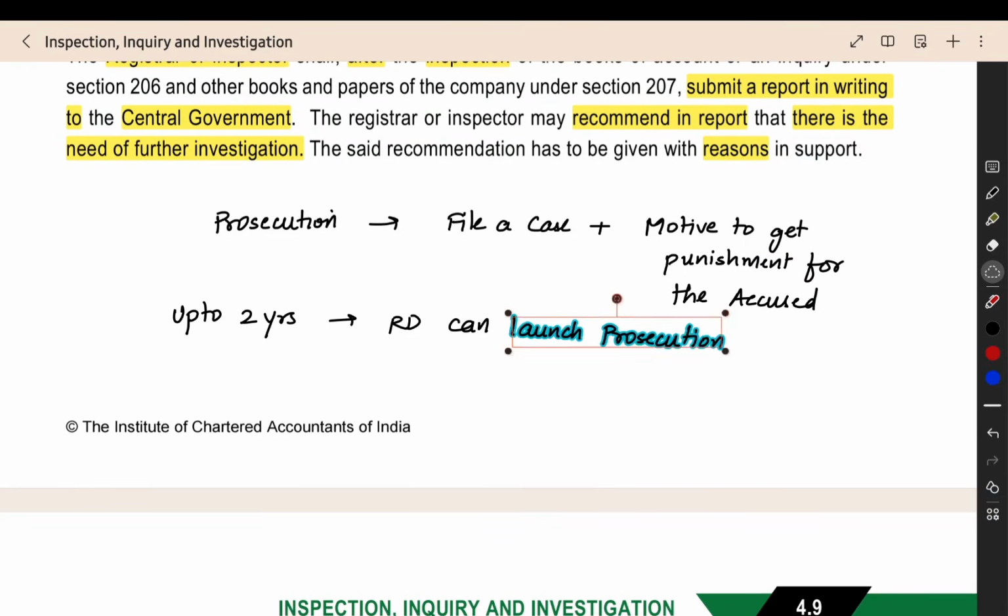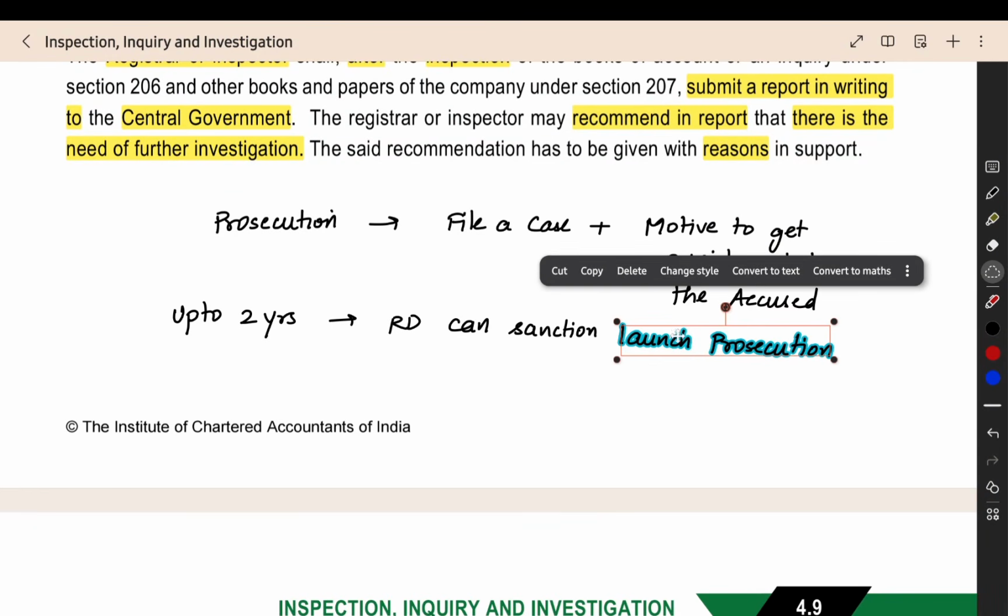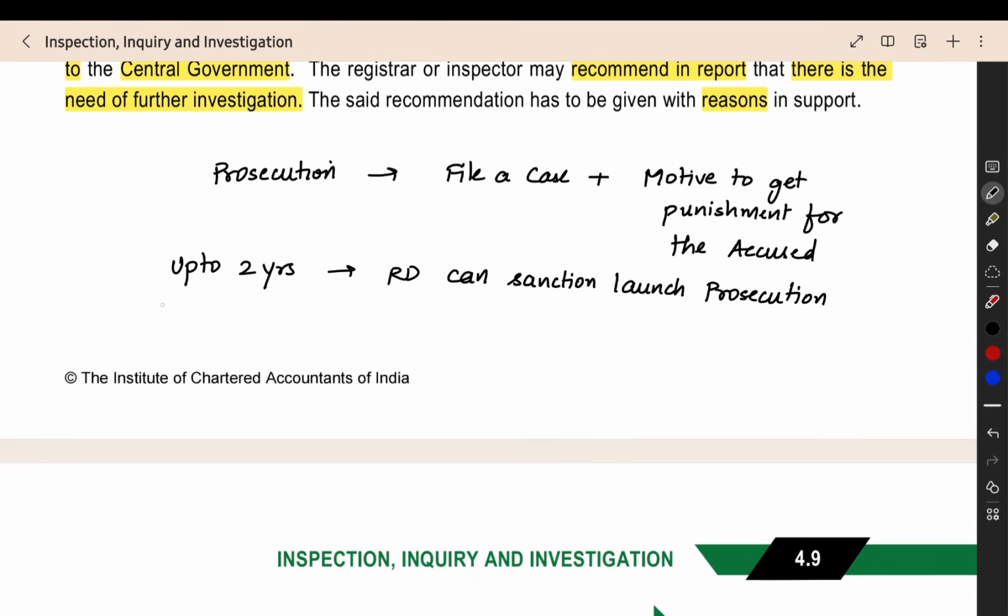Sanction means that they can give the permission. They will not directly do that, but they will give you the permission. The investigating officer has to do the prosecution and handle those formalities, and will get the permission. Then, if it is more than 2 years, in other cases, you can write it like other cases. In other cases, what will happen? The RD will forward the report to the central government.